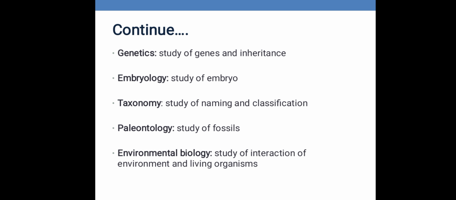Next, we have genetics. Genetics is the study of transfer of genes from one generation to the next generation. Genes are the carriers of characteristics. The characteristics can be physical or biological. Physical characteristics are like nails, hair, eye color, skin tone, height, weight, shape. This information is carried in their genes that are transferred from their parents to the offspring.